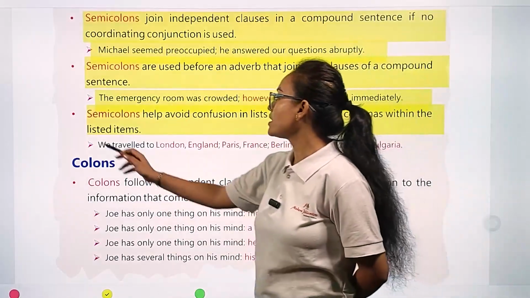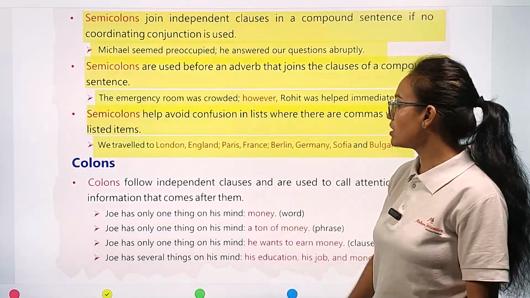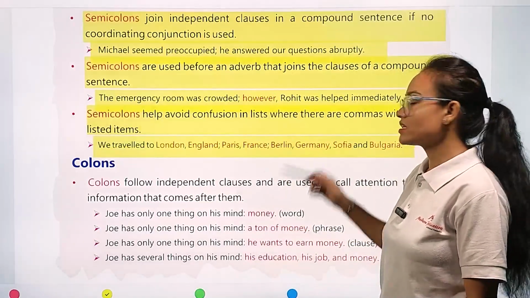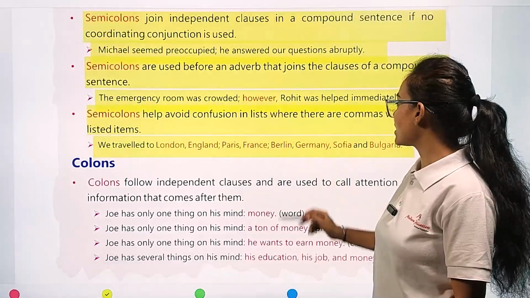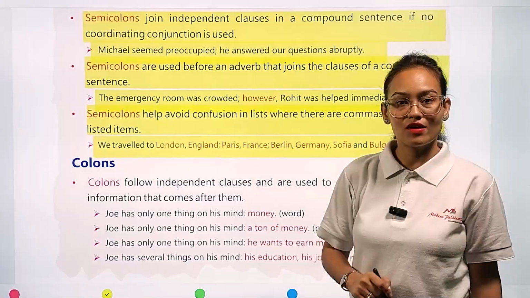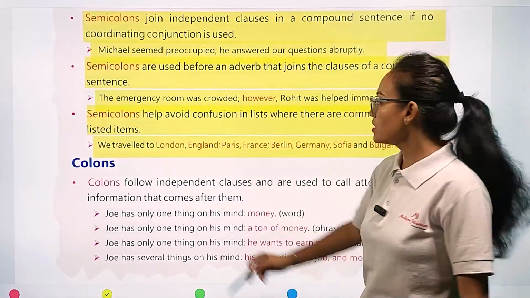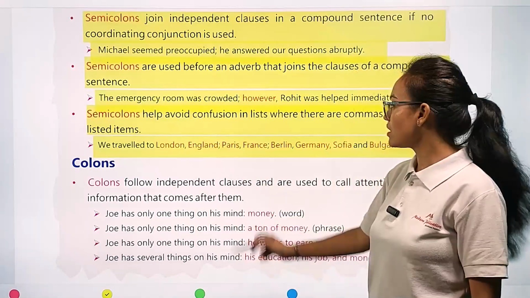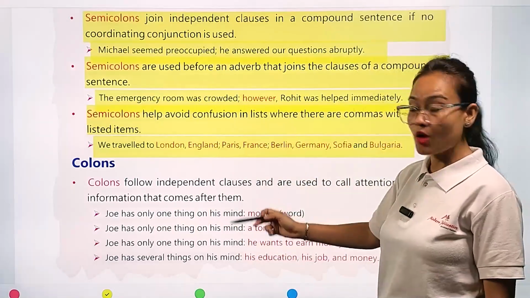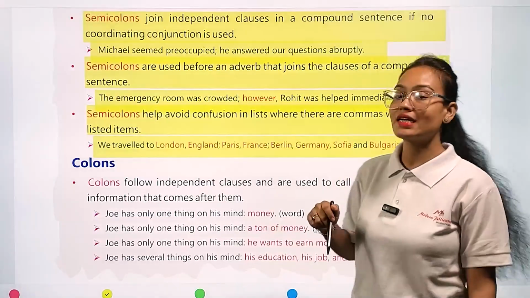Example, you can see: "We traveled to London, England; Paris, France; Berlin, Germany; Sofia, and Bulgaria." What happens if we do not put any semicolon here? Then: London, comma, England, comma, Paris, comma, France, comma, Berlin, comma, Germany, comma, Sofia, and Bulgaria.